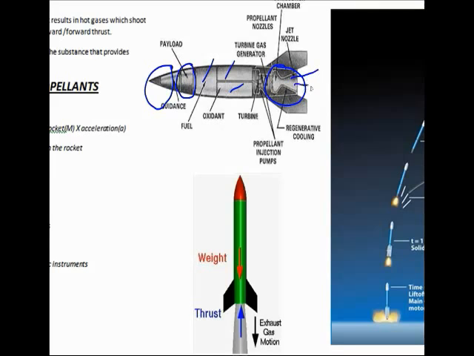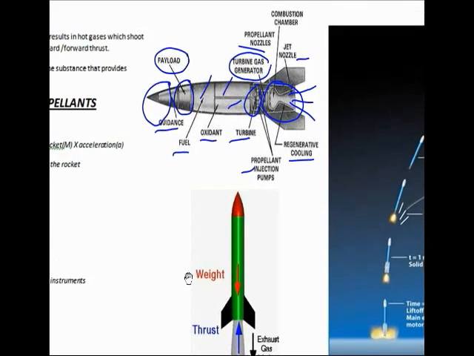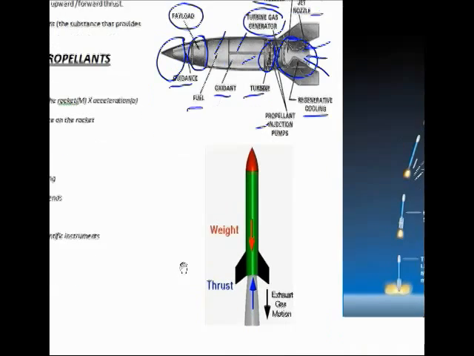And here is a nozzle, right? I'll read for you. This is a guidance, this is a fuel, oxidant, this area is called as turbine, this is propellant injection pumps, you can see it over here, these two pumps over here, regenerative cooling, that's one thing. This is a payload which we just told you, and this is a turbine gas generator, and then propellant nozzles are over here. So this is the jet nozzle, this is the combustion chamber, this entire chamber is called as combustion chamber. You can see it over here.